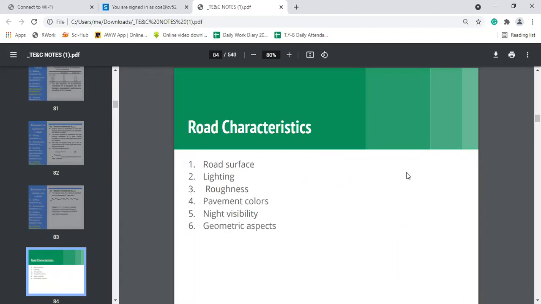Now today we are going to discuss the various road characteristics.